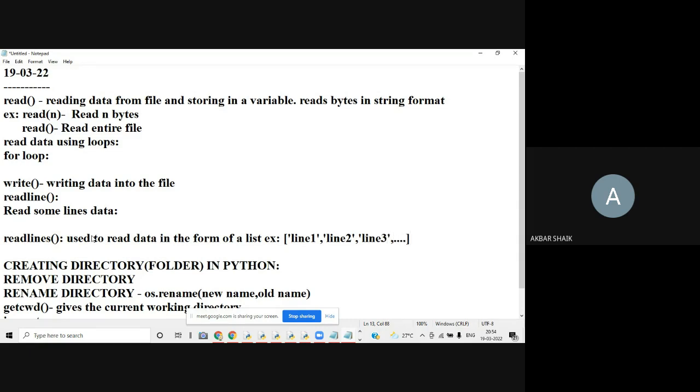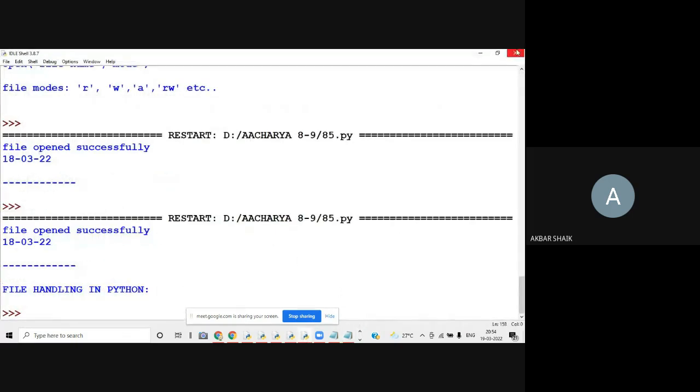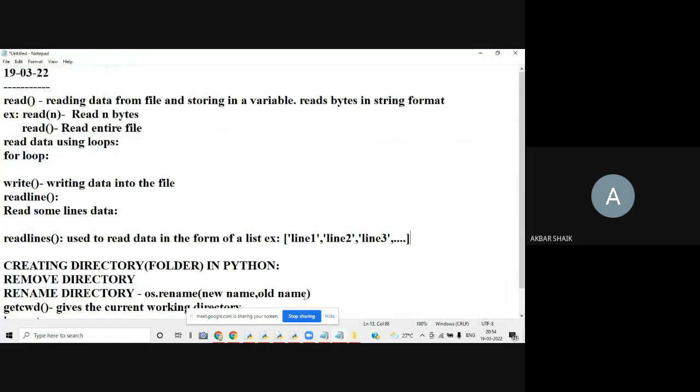So this is the way read lines is going to read this data. So actually, it is a list, right? In the list, the first item is the first line, the second item is the second line, the third item is the third line, and so on. The last line is the last item. So we'll see how this program will read the data using read lines.